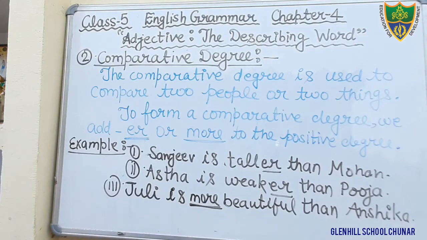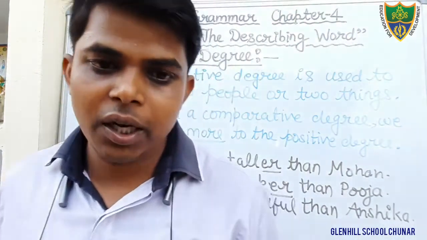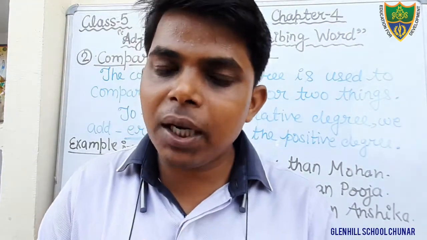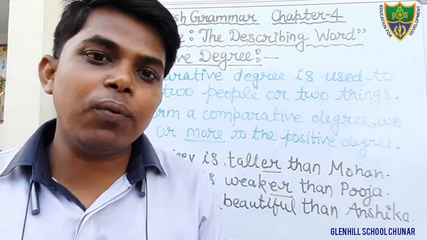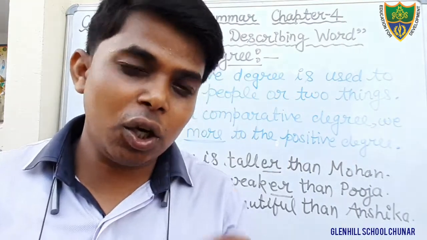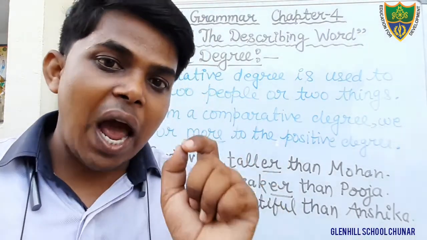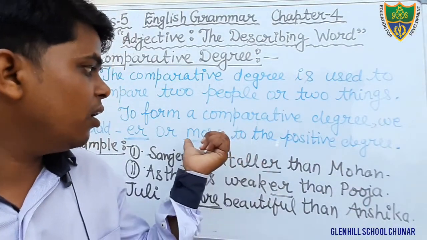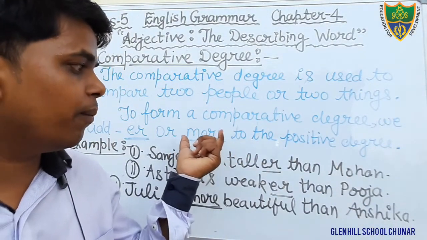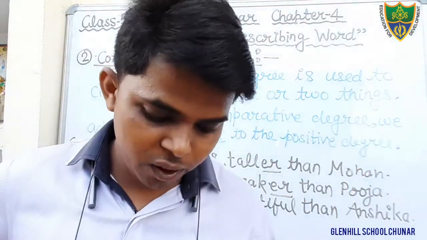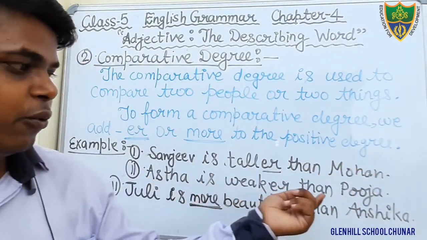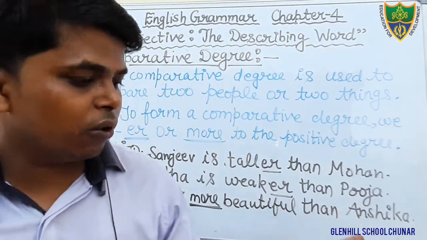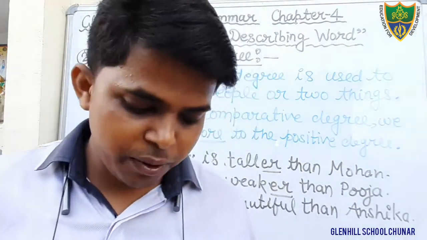Okay students, so I hope that you all have understood what is comparative degree. In comparative degree, we compare two people, two things. Okay, and how do we form comparative degree? We generally, not always, generally add er to the positive degree, or sometimes we also use the word more to the positive degree to show the comparison between two things or two people. Examples we have seen: Sanjeev is taller than Mohan, Astha is weaker than Pooja, and Julie is more beautiful than Ansika.